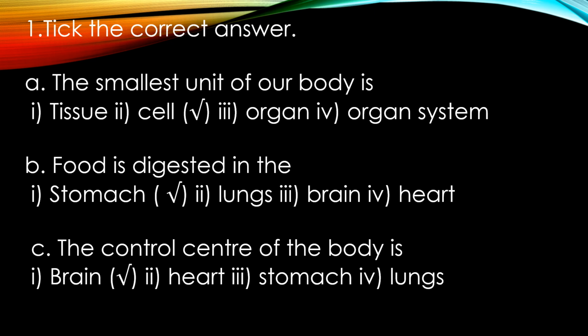Lungs work with the respiratory system, heart works with the circulatory system, and brain works with the nervous system, right? Now the option left is stomach. Yes, the food is digested in the stomach.